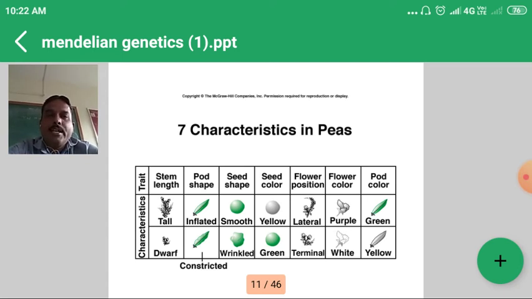Again, these are the 7 characters studied by Mendel: stem length, that is the height, tall and dwarf; pod shape, inflated and constricted; seed shape, smooth and wrinkled; seed color, yellow and green; flower position, lateral and terminal; flower color, purple and white; and pod color, green and yellow. On the basis of the results obtained by studying these 7 contrasting characters, Mendel gave us the laws of heredity or inheritance.